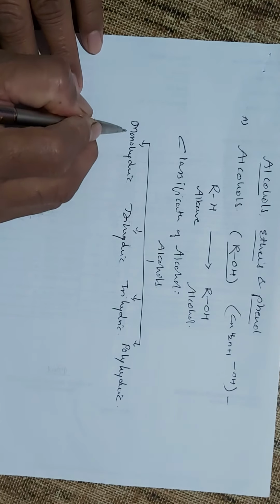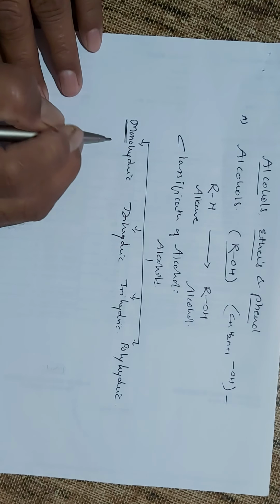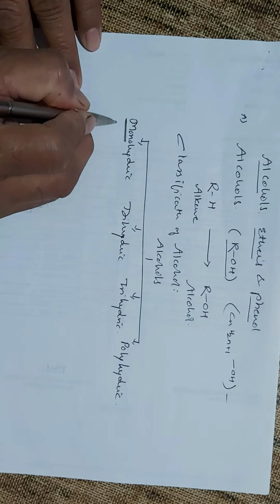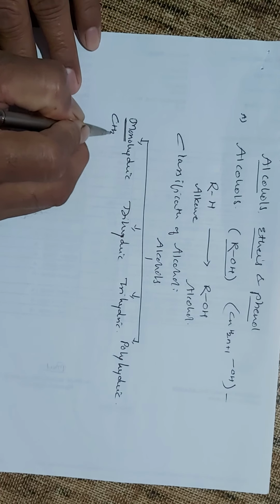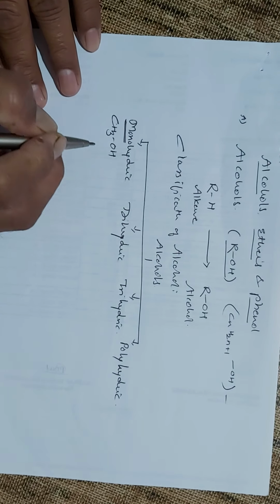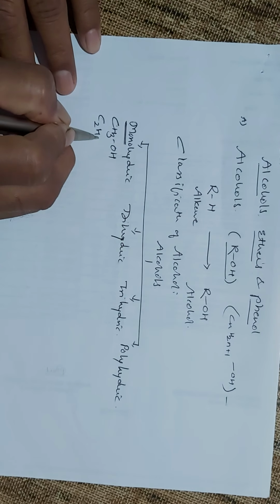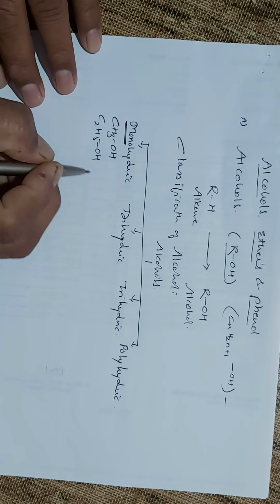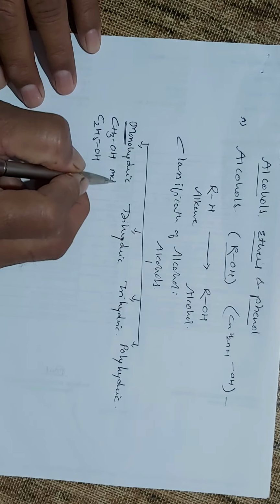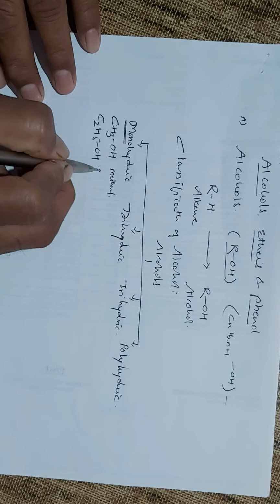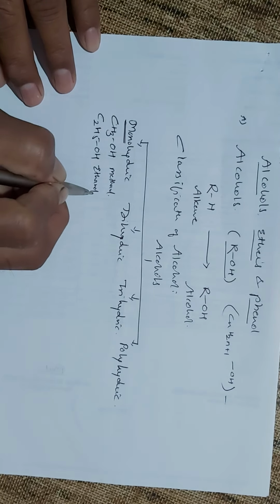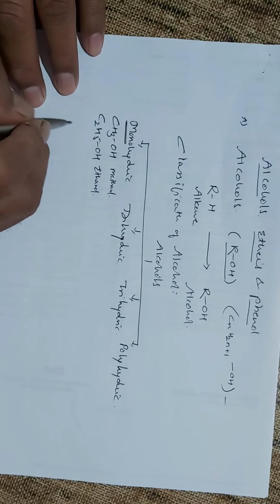When we say monohydric, mono means one hydroxyl group, and so the example here is a compound which contains only one OH group. This is your methanol, this is your ethanol, which contains only one hydroxy group.